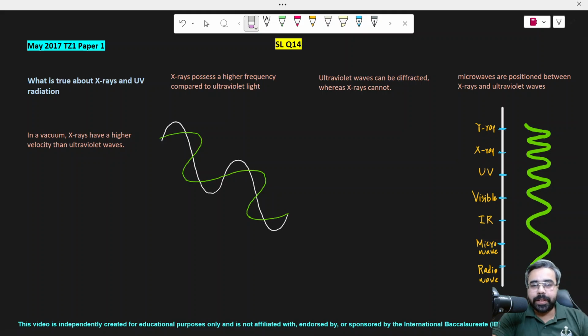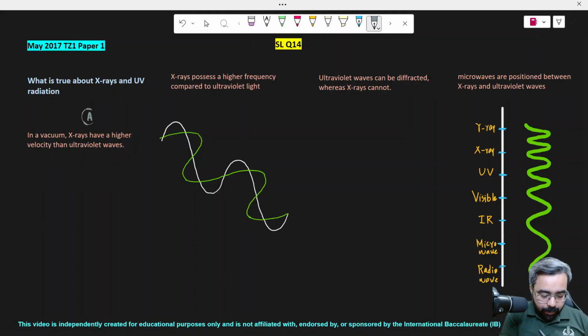Hi, this question is about the electromagnetic spectrum. X-rays and ultraviolet are the two main parts which have significant applications in technology and in our everyday life. So we have to identify which one of these four statements is correct. Let's analyze all of them one by one.